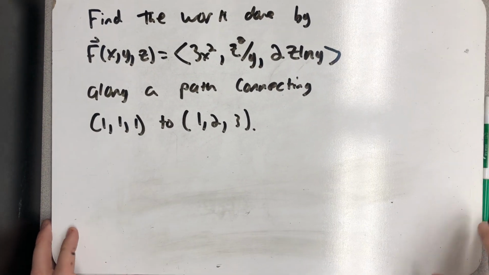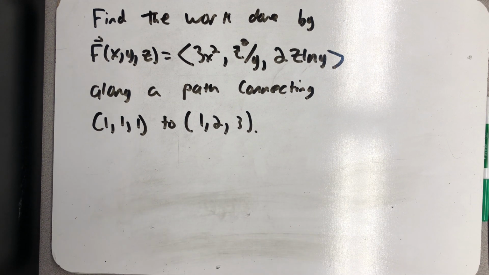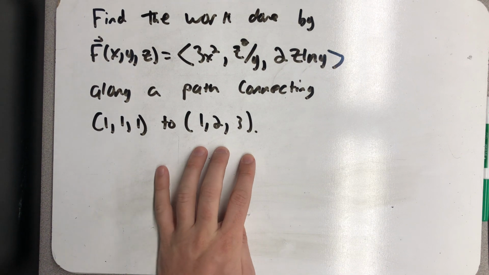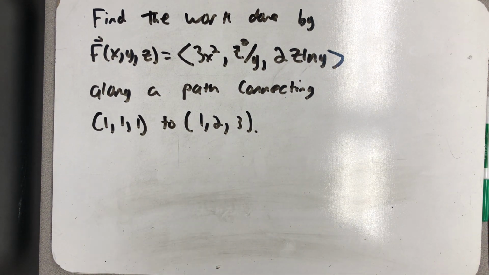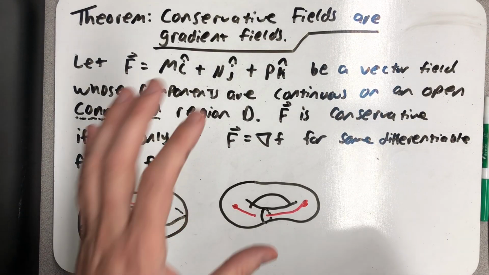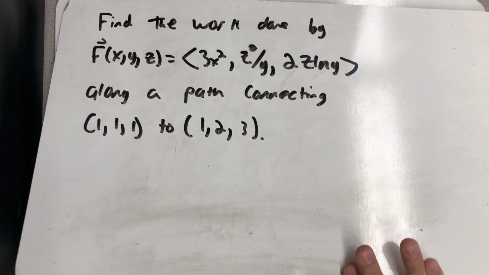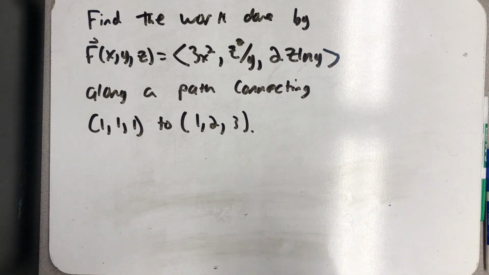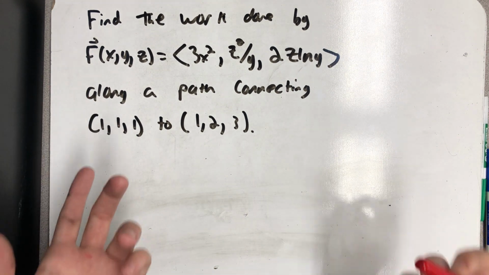What I'd like to do now is do a little problem that makes me think of the last theorem. So find the work done by the vector field F, which is 3x squared, comma, z squared over y, comma, 2z natural log of y, along the path connecting 1, 1, 1 to 1, 2, 3. Well, my only hope to even be able to answer this problem is that this field would be conservative. Because if this field is conservative, then there's a potential function, and if there's a potential function, I can use the fundamental theorem of the line integral. So I'm hoping that this is conservative.